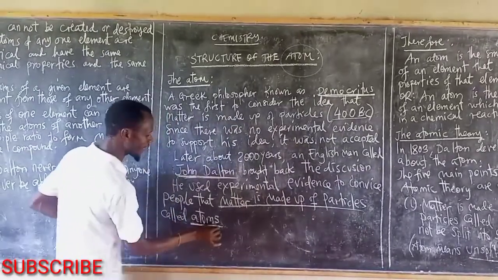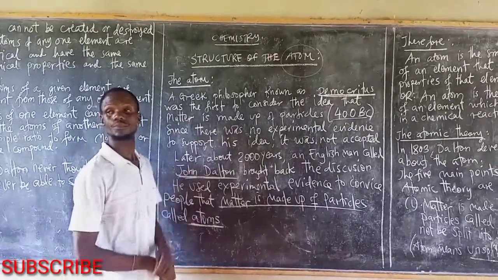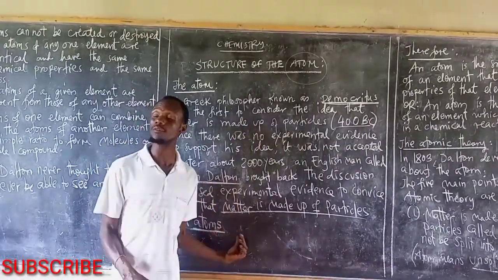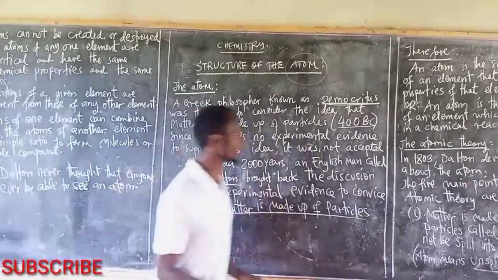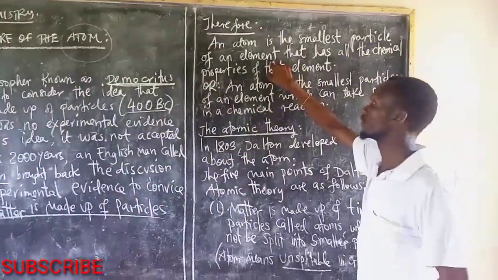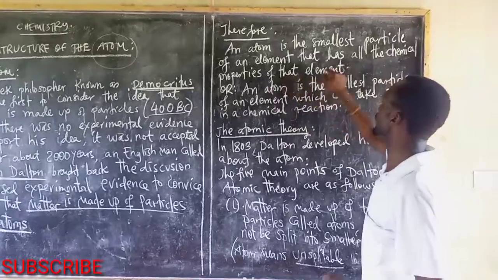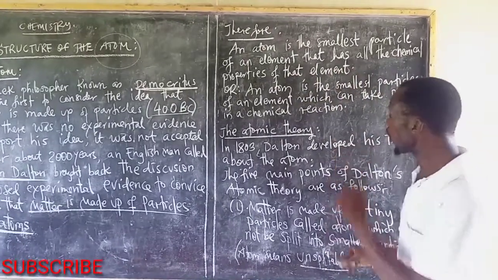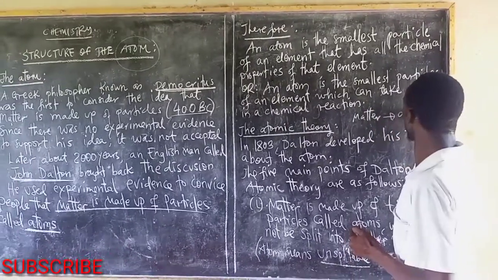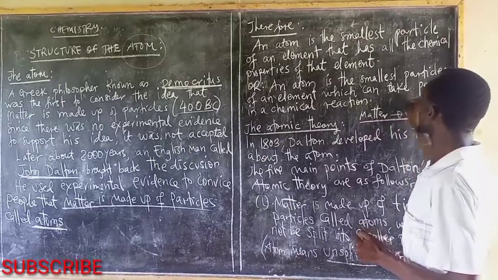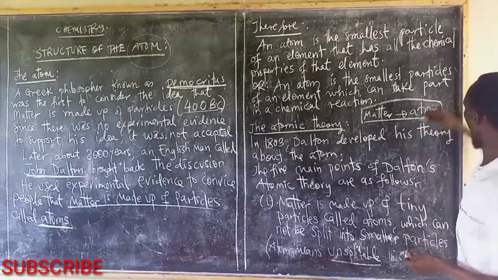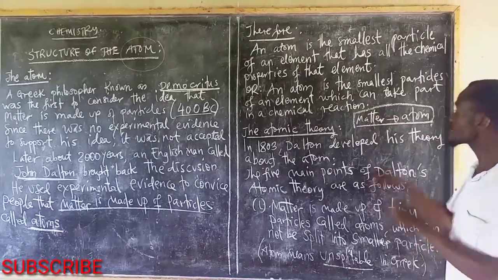It is therefore John Dalton who came up with the definition of atom, in which he said, an atom is the smallest part of an element that has all the chemical properties of that element. So in short, matter is where we find the atom. In the absence of matter, we cannot find atoms. So the atom is inside the matter.